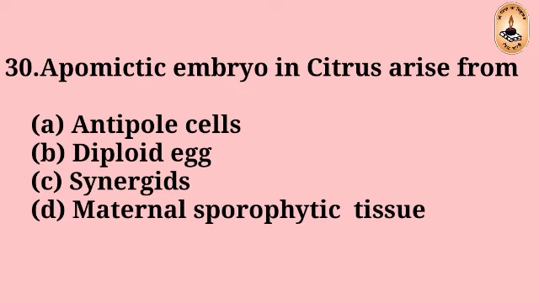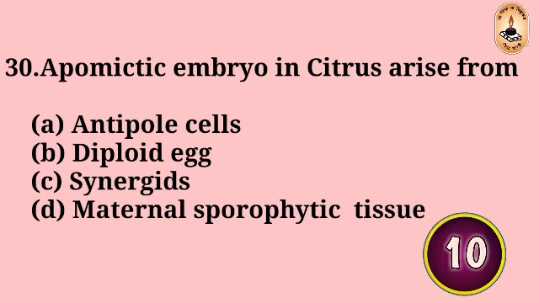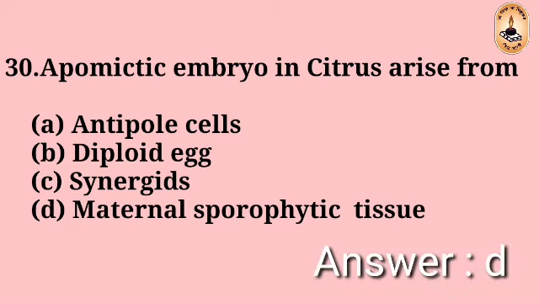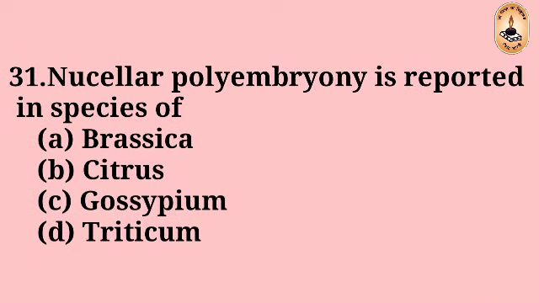Question number 30. Apomictic embryo in citrus arises from: antipodal cells, diploid egg, synergids, maternal sporophytic tissue. The right answer is D, maternal sporophytic tissue.